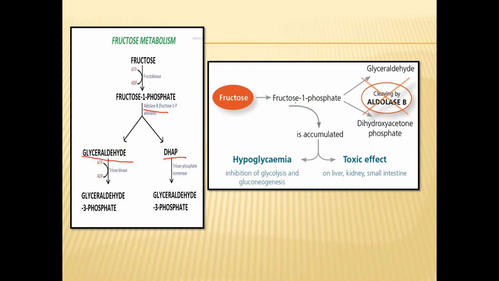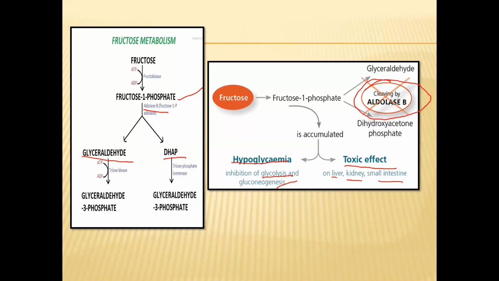But what is happening here is that the aldolase B is absent. So this reaction is interrupted. That means it is not forming glyceraldehyde and DHAP, and the fructose 1-phosphate is getting accumulated in our body. It leads to hypoglycemia and other toxic effects which affect our liver, kidney, and even small intestine, and it inhibits the process of glycolysis and gluconeogenesis, because this finally helps in the pathway of the TCA cycle and glycolysis. So that is interrupted here.